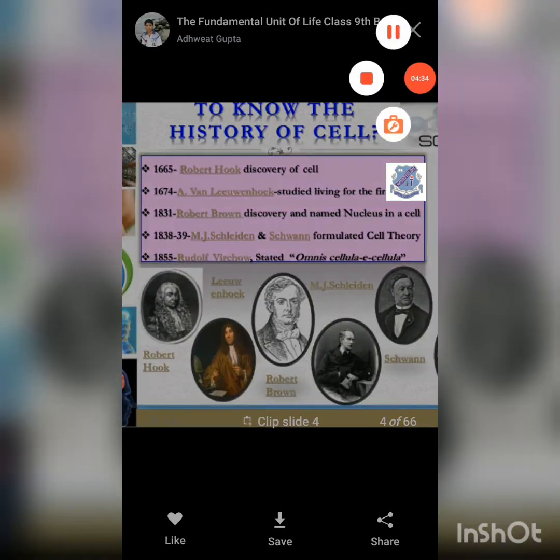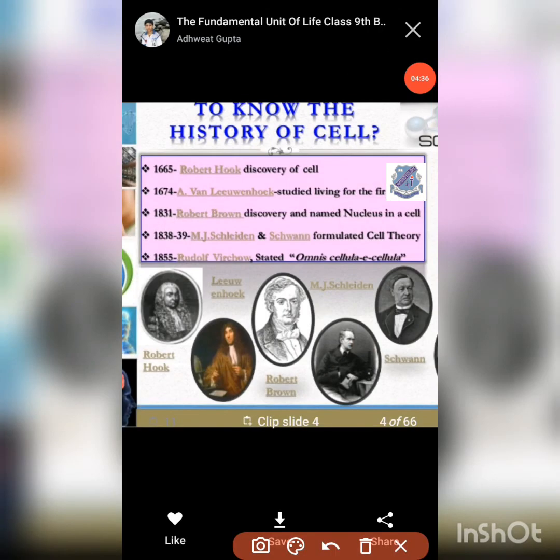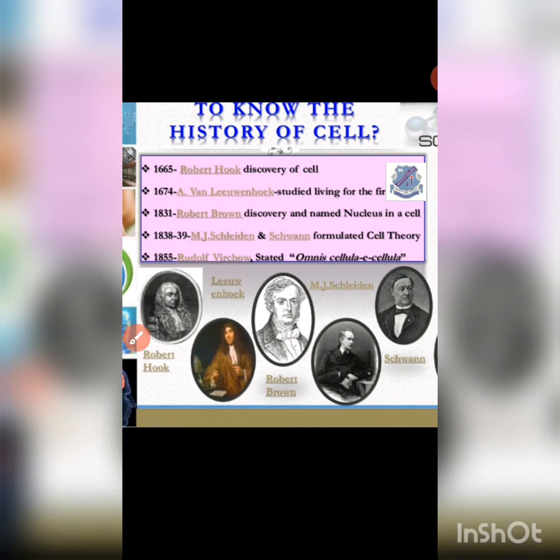Apart from that, there was a person named Van Leeuwenhoek, who in 1674 studied living organisms for the first time. That is another important point to know.